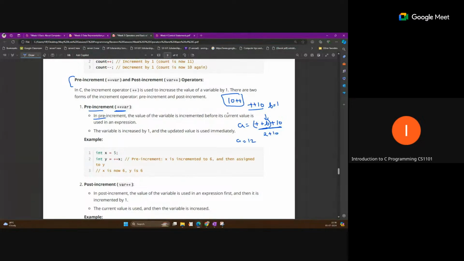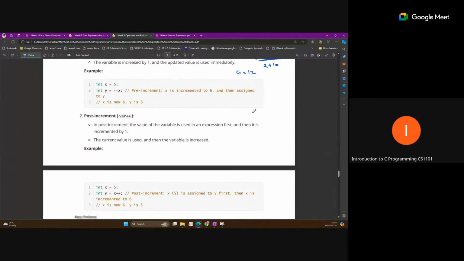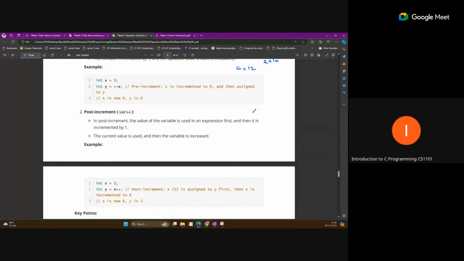So this is the meaning of pre-increment. Before using in the expression, we increment the current value. And post increment is we use the current value of the variable in the expression, and after that we increment this value. So if I am writing a equal to b plus plus plus 10, this is post increment.